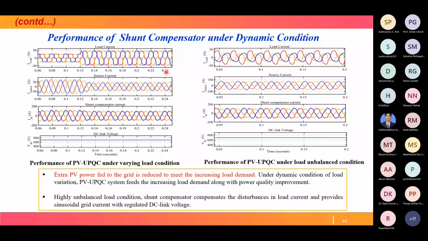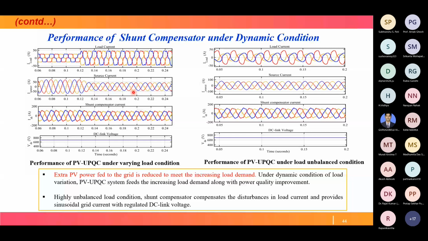That means extra PV power fed to the grid is reduced to meet the increasing load demand. Since load demand is more, the extra PV current that was fed to the grid earlier, when load demand was less, is now reduced because PV has to meet the load demand. That's why this level is reduced.